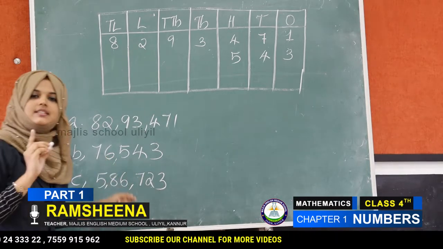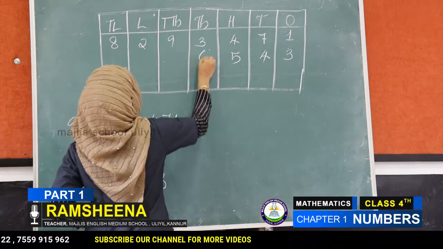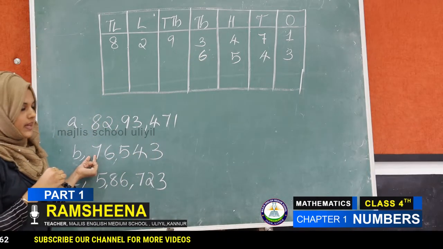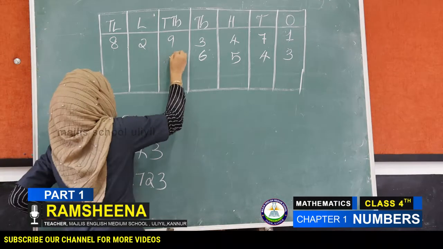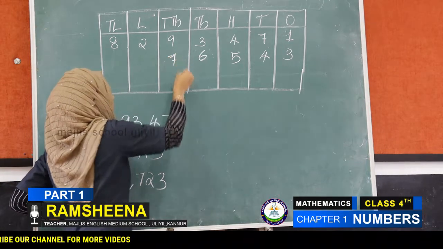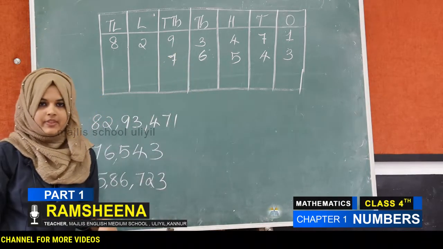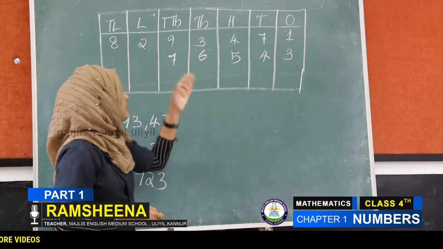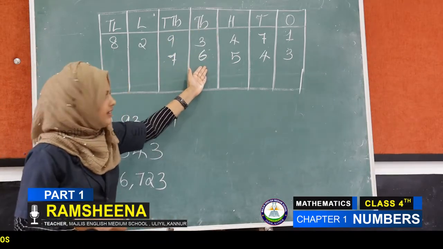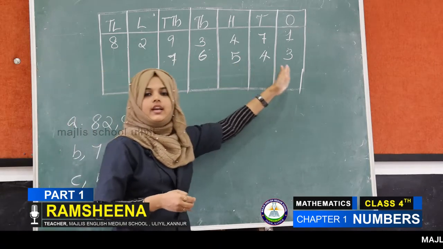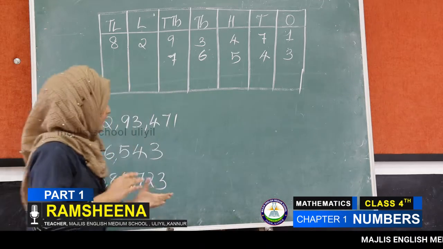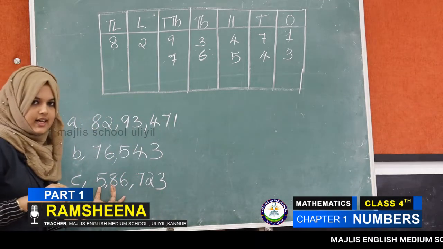The number 6. Then last one, 7 in 10,000s place. Then how to read this number? 76,543. Okay.